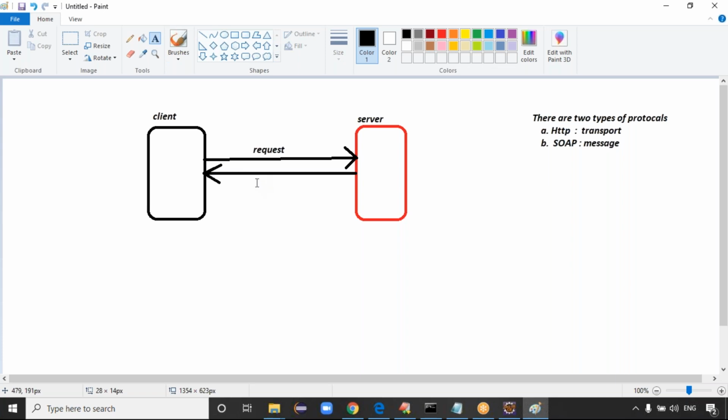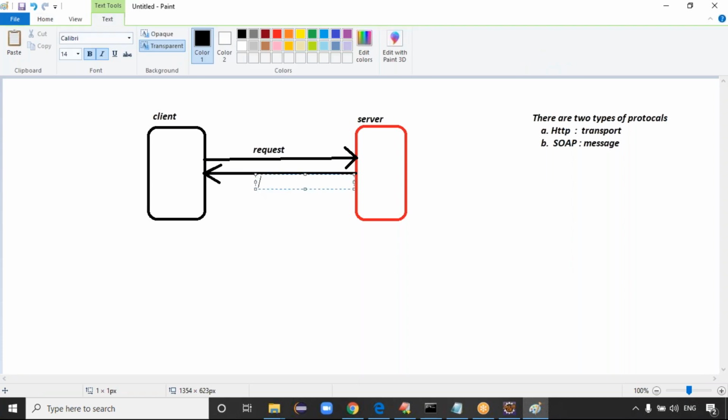The point is who will make this secure socket connection when the client sends the request. When the client sends the request, the HTTP you are typing, Hypertext Transfer Protocol, is responsible for making the secure socket connection between the client and server based on the IP address and port number you mentioned in the URL, guys. Who will make the connection here? The HTTP protocol makes the secure socket connection.